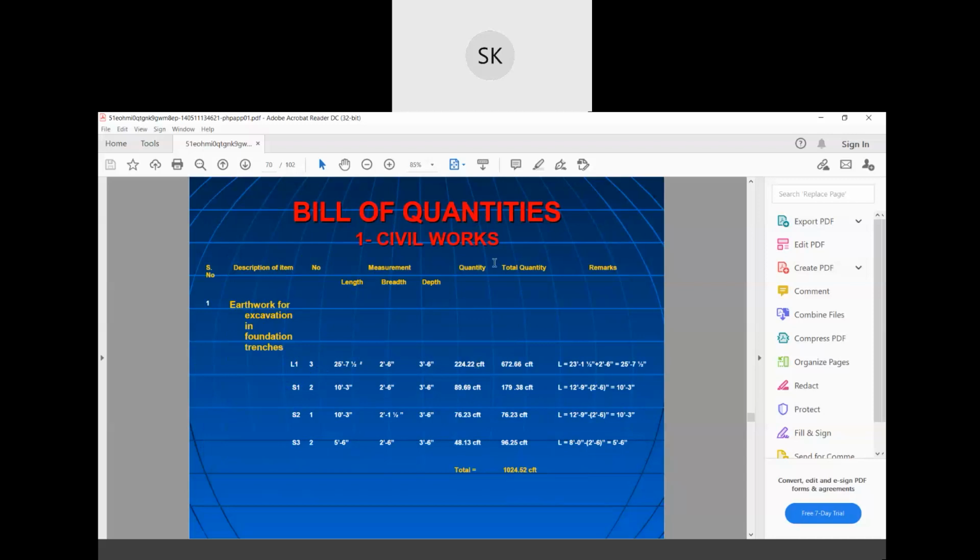Total quantity is length, breadth into height. You will get the total quantity by multiplying this 224.22 by 3. Okay, now remarks: he has mentioned in the remarks how he got this value and this length. So all this has been discussed in practical classes, right?